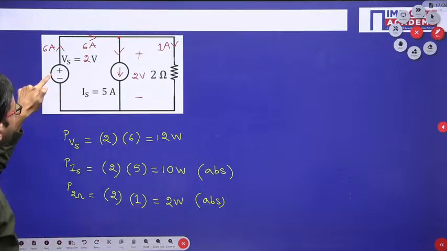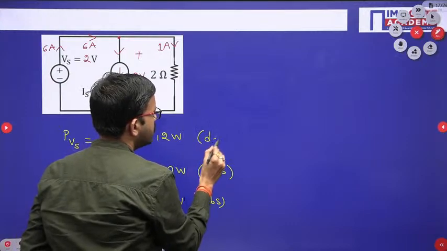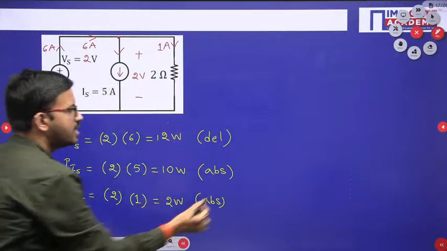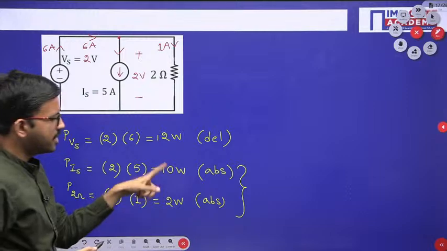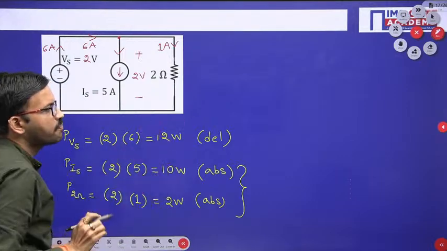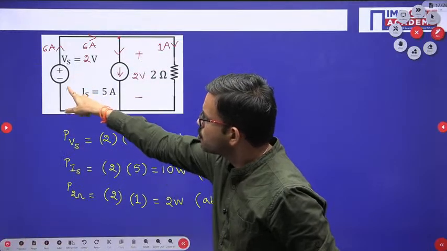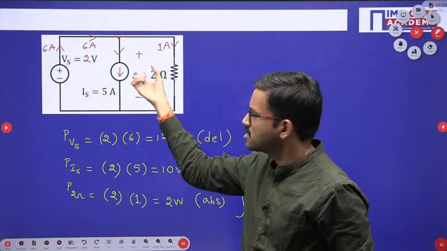Whereas here, from the positive terminal current leaves. That means it is delivering. So here the sum of absorbed powers, that means 10 plus 2, which is 12, is equal to the delivered power. So in this particular example, this voltage source is delivering, whereas the current source is absorbing.